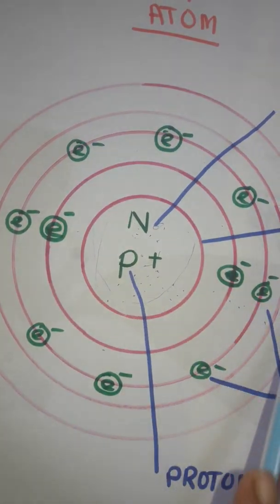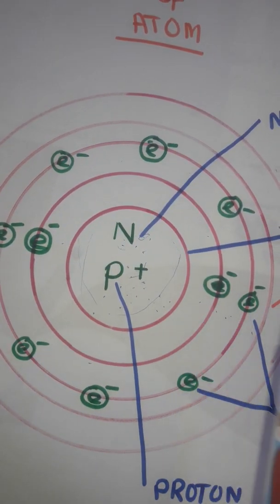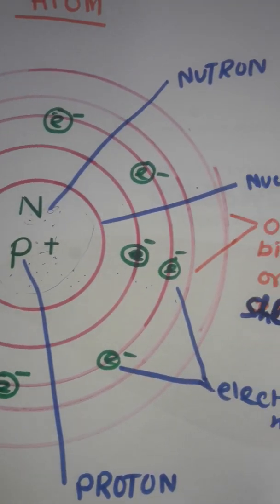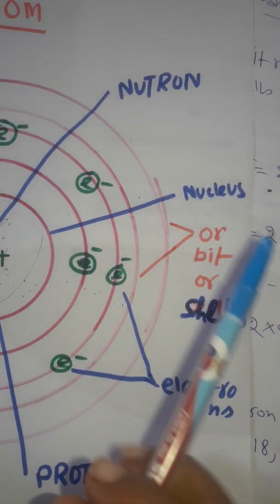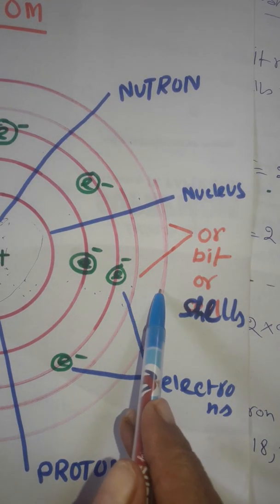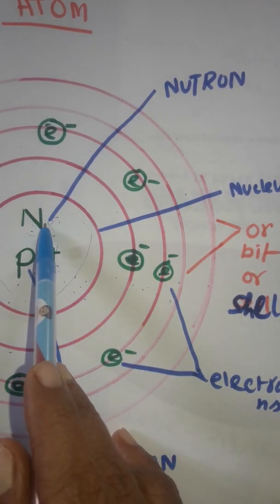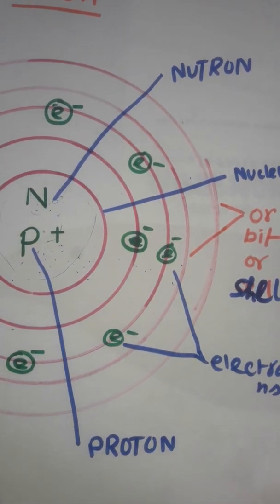You see the picture. This is called orbit or shell. This is electron, this is nucleus, and neutron and proton.